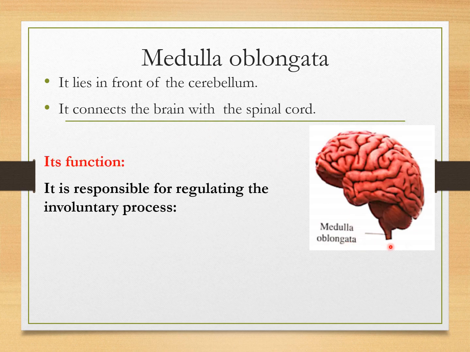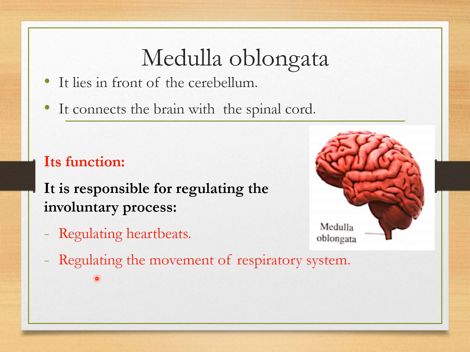What is the function of the medulla oblongata? It is responsible for regulating involuntary processes, like number one, regulating heartbeats. Number two, regulating the movement of the respiratory system, and also regulating the movement of the digestive system.